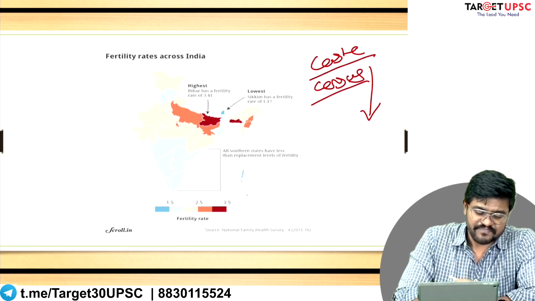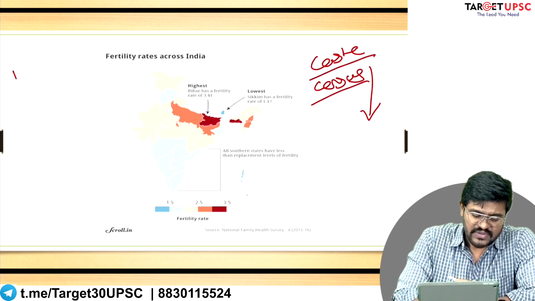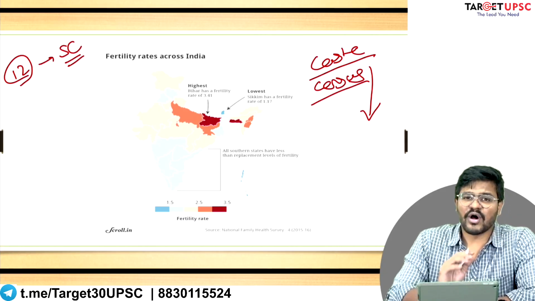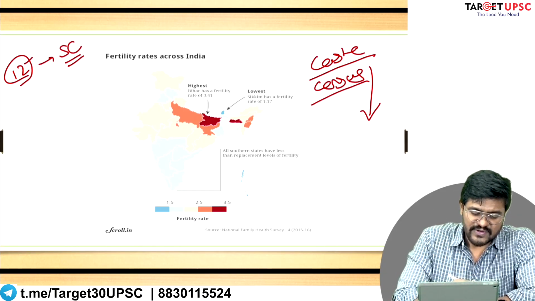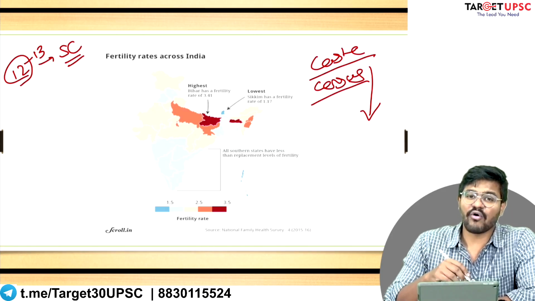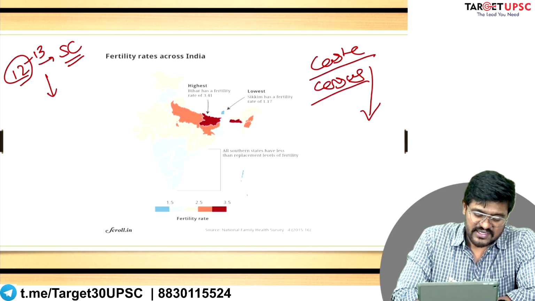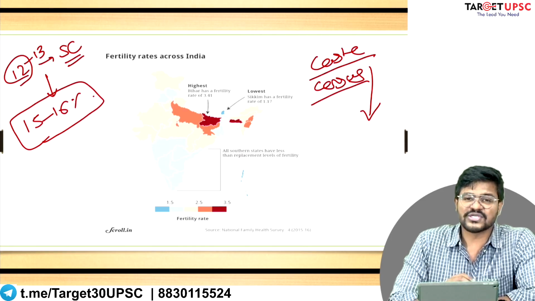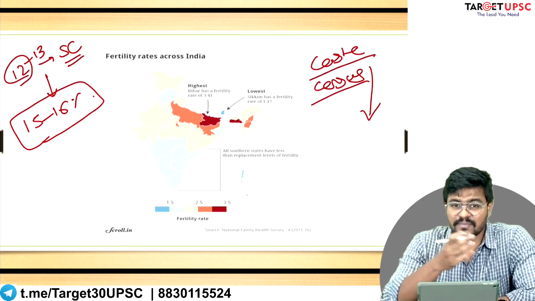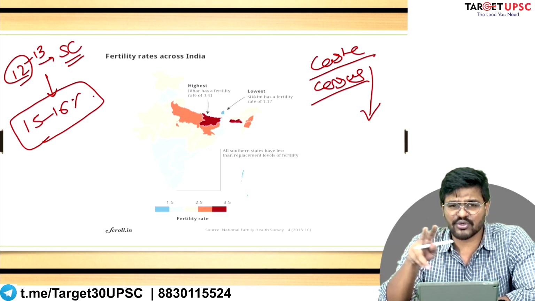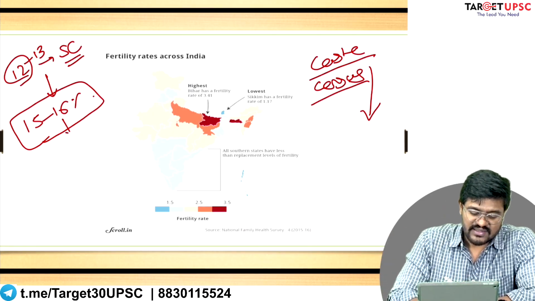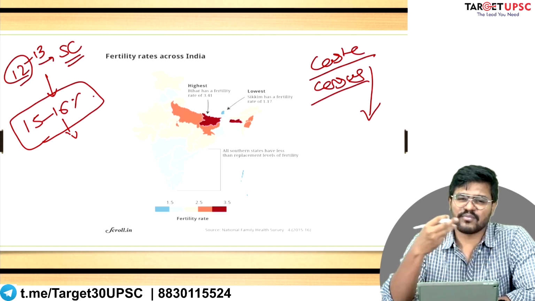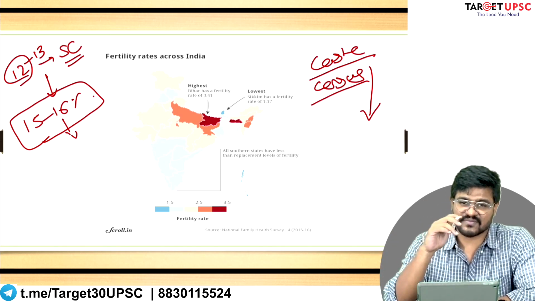So for example, when India got independence, the proportion of scheduled caste population was roughly between 12 to 13%. Now, as per the latest data, it is between 15 to 16%. So if the population of scheduled castes has increased in the past 75 years by 2 to 3%, then they demand that more seats should be reserved in Lok Sabha and more seats should be reserved in Vidhan Sabha.